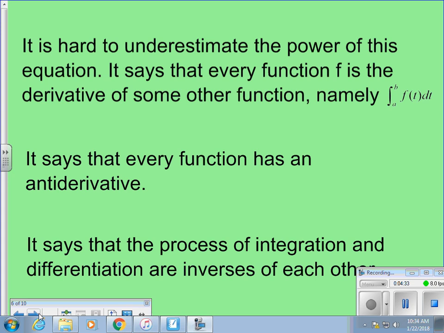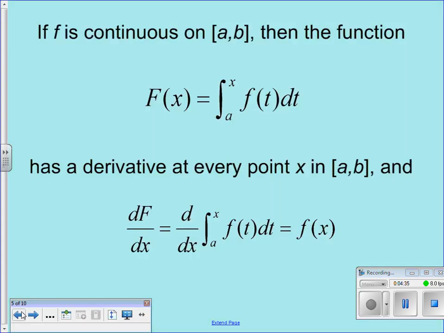This one little equation down here at the bottom basically says three important things: every function has a derivative, every function has an antiderivative, and derivatives and integrals are inverse operations, because if I take the derivative of the integral, I get my original function back. That's what that says.